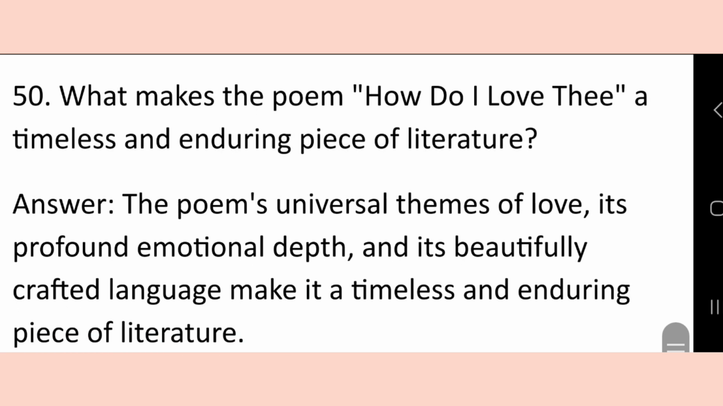And last question: what makes the poem "How Do I Love Thee" a timeless and enduring piece of literature? The poem's universal themes of love, its profound emotional depth, and its beautifully crafted language make it a timeless and enduring piece of literature.